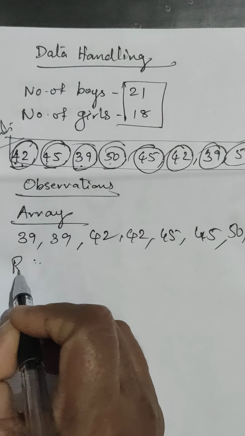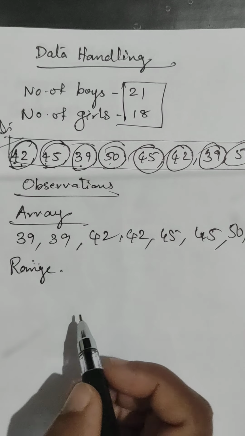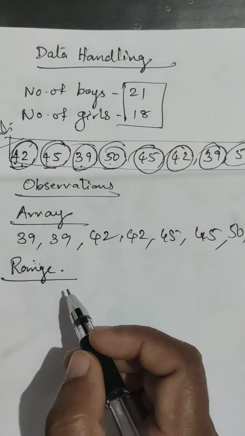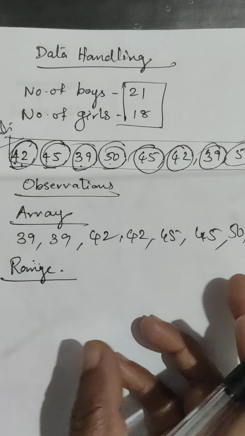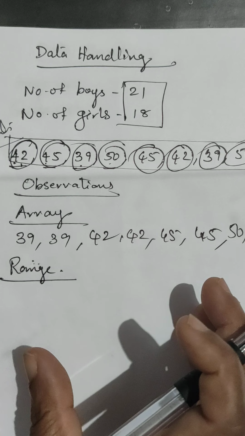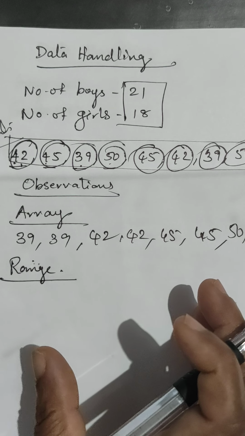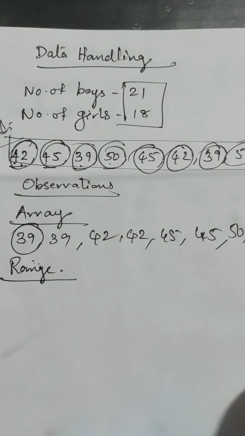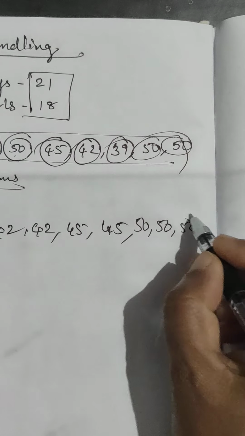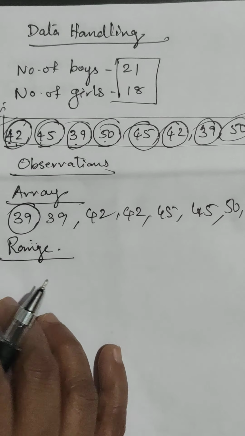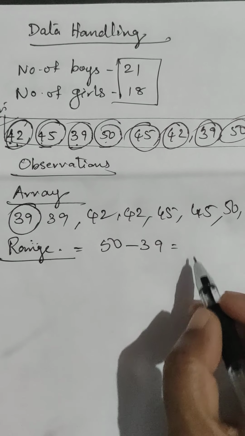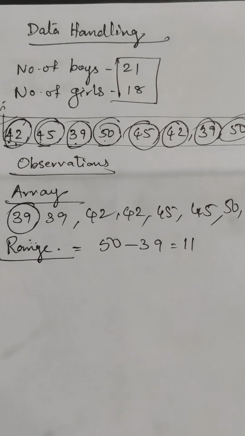Then the next term is range. What is range? Range is the difference between the highest observation and the lowest observation. Big number minus small number, we call it the range of the data. Here, what is the lowest number? 39. What is the highest number? It is 50. So range is 50 minus 39 is equal to 11. So 11 is the range.